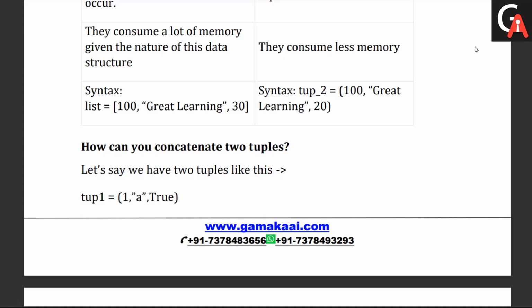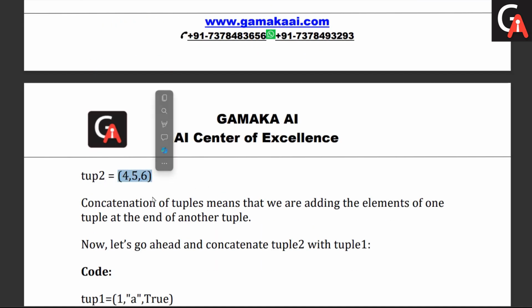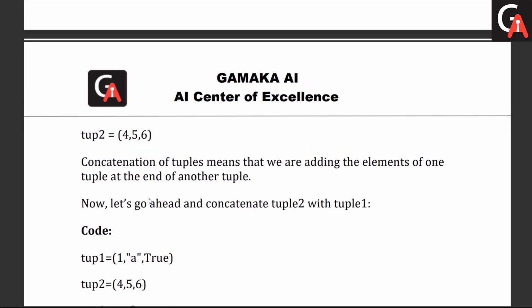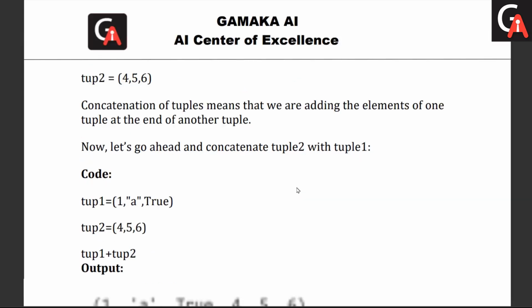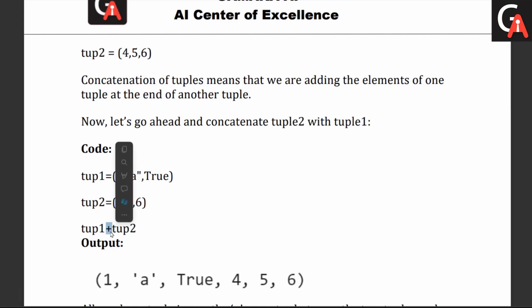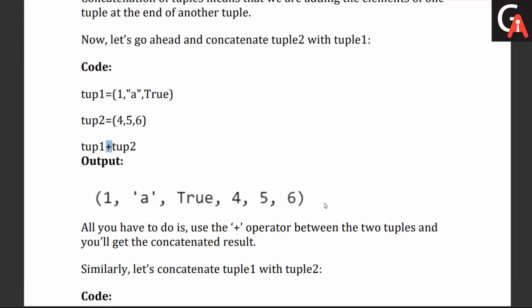So the next question: how can we concatenate two tuples? Let's look at how we can concatenate two tuples. Suppose I have tuple 1 with some heterogeneous values, and tuple 2 taking some integer values. We can use the concatenation operator in Python, the plus symbol, to concatenate these two tuples. So tuple 1 plus tuple 2 gives us another tuple object.